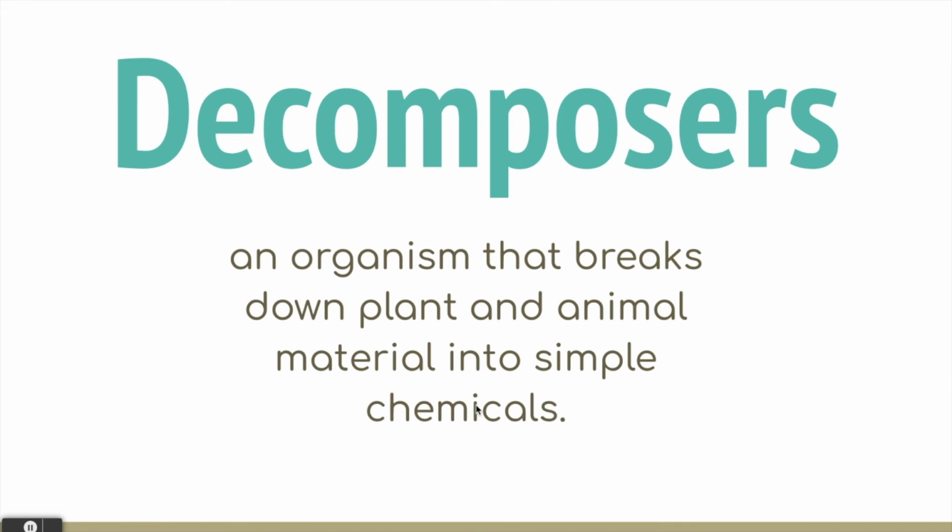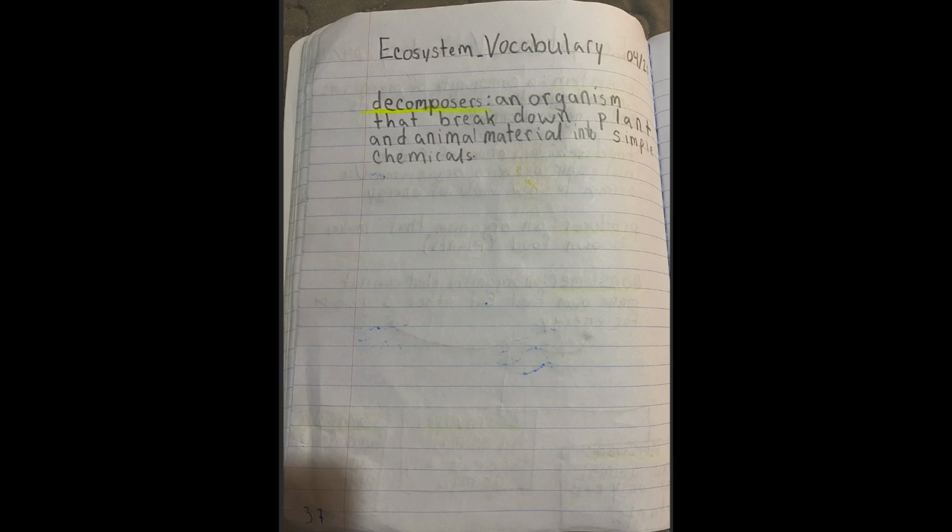I want you to go into your journal. If you have space on page 36, you can add this vocabulary word to page 36. I did not have space, so I added it to page 37. But you're going to write the definition for decomposers, which are organisms that break down plant and animal material into simple chemicals or other nutrients. I will give you about 2 minutes to add this into your journal.